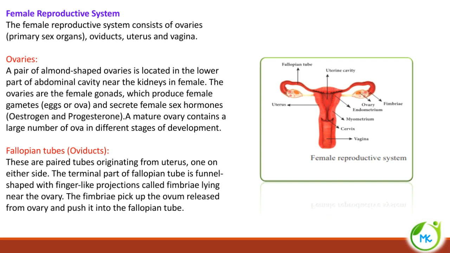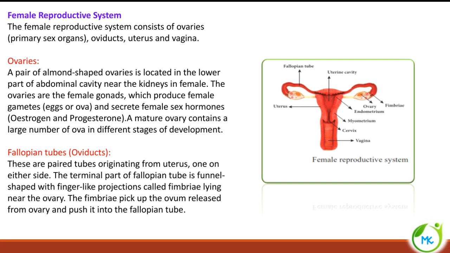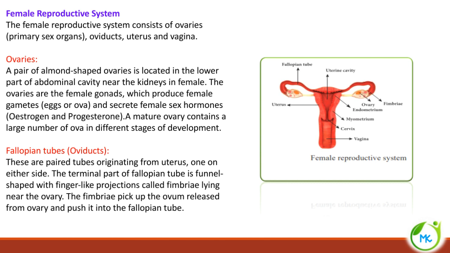The fimbriae will pick up the ovum released from the ovary. The ovary will produce the ovum or the egg, and this will be picked up by the fimbriae and pushed into the fallopian tube. Through the fallopian tube only, from the ovary, the egg will reach the ampulla. Okay, I'll tell you what is that.